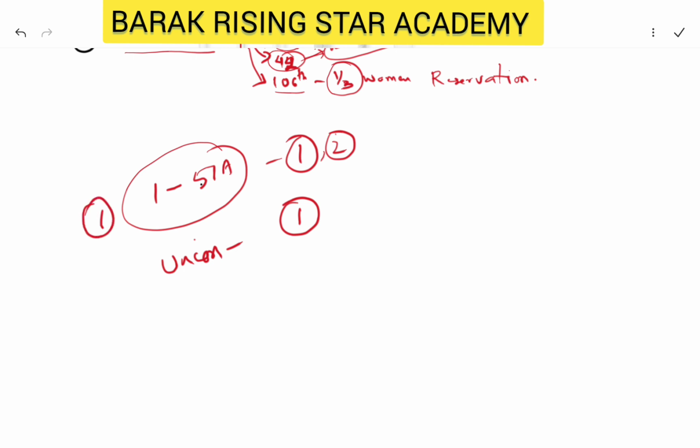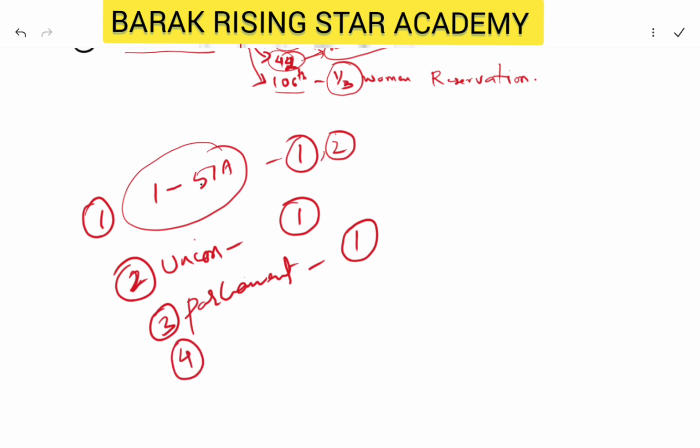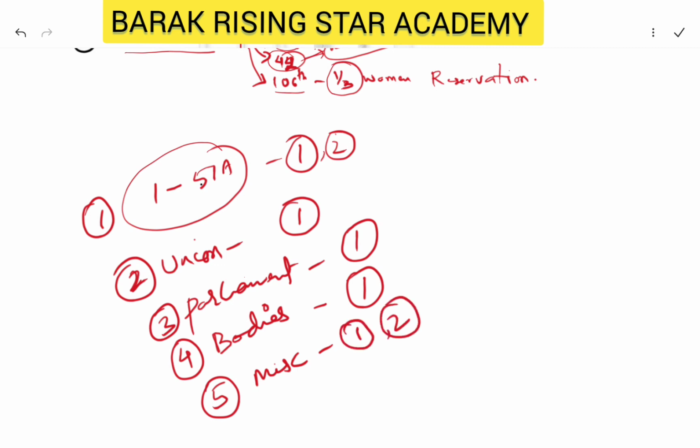So that is the first topic, the second topic, and the third topic is the parliament, also 1 question. Then number 4 is the bodies, constitutional and non-constitutional bodies, with 1 question. And the number 5 topic is the miscellaneous. In this you can also expect 1 or 2 questions, most probably 1 question. So the 5 questions that polity comes with will be based on these topics.